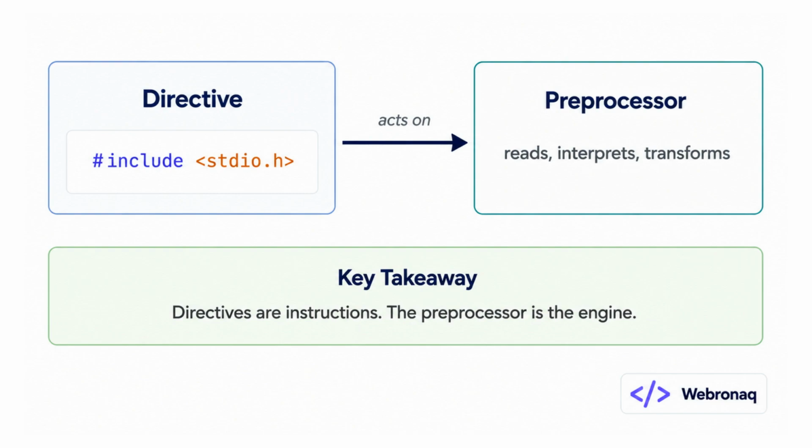Once you see it that way, things like conditional compilation and macro expansion stop feeling like magic and start feeling obvious.